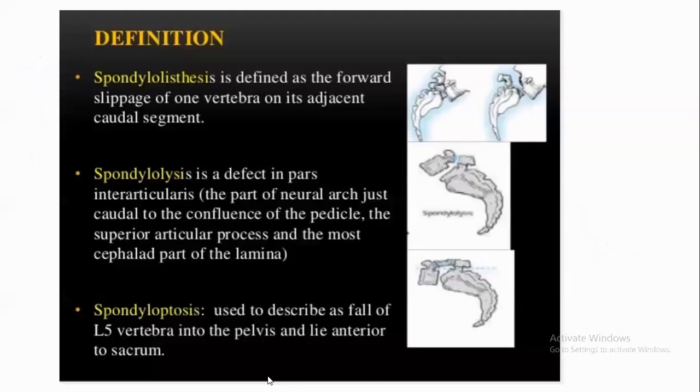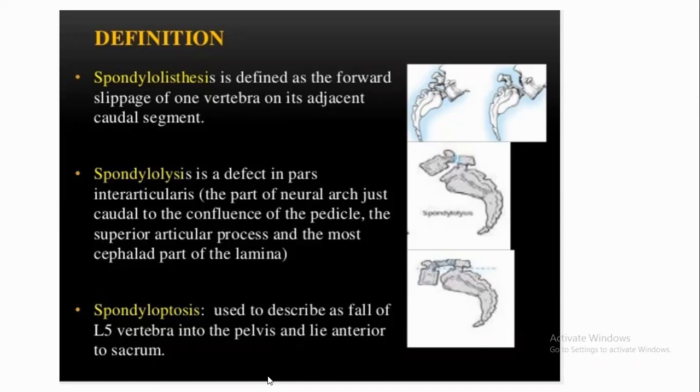What is spondylolisthesis? It is a forward slippage of one vertebra on its adjacent caudal segment. That is, the cranial segment slipped over the caudal segment. It may be anterolisthesis and/or posterolisthesis or retrolisthesis. What is meant by spondylolysis? It is a defect in the pars interarticularis. After the fracture or defect in the pars interarticularis, it leads on to listhesis. I will come later to what is meant by pars interarticularis and how it happens in the pathophysiology of spondylolisthesis.